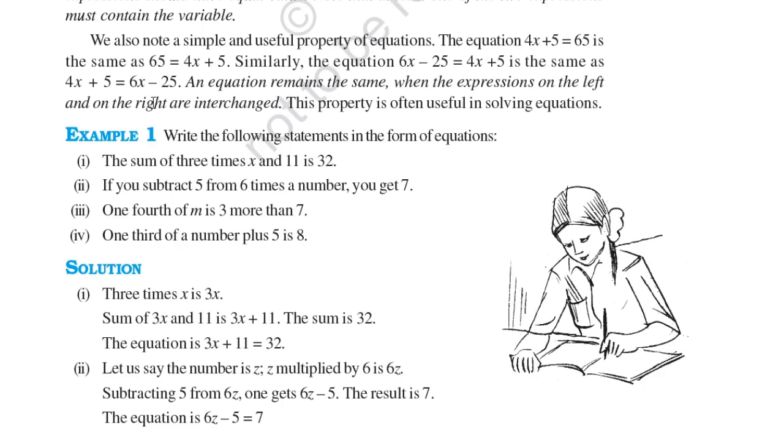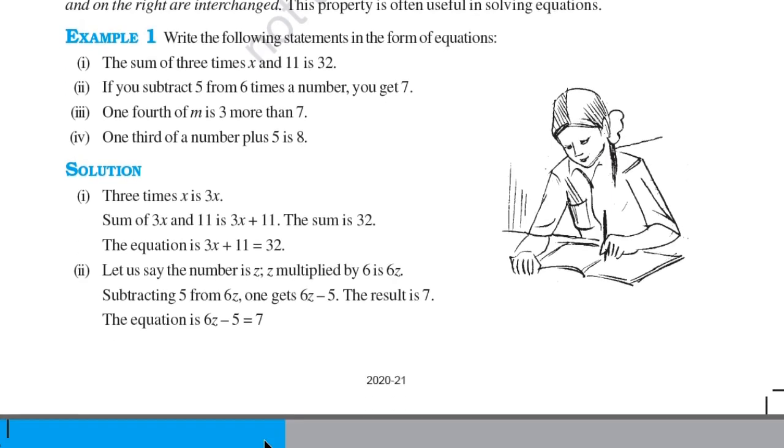Here our first one is, the sum of 3 times x and 11 is 32. So 3x plus 11 is 32. So you can see 3x plus 11 is equal to 32. If you subtract 5 from 6 times a number, you get 7, so 6x minus 5 is equal to 7. Here they have taken z, so you can take z also. You can take any variable which is more appropriate for you.